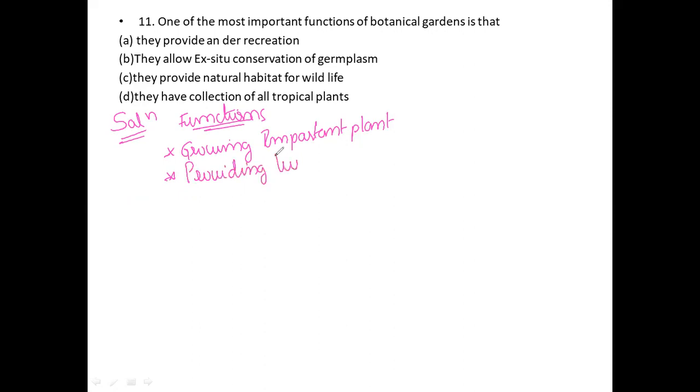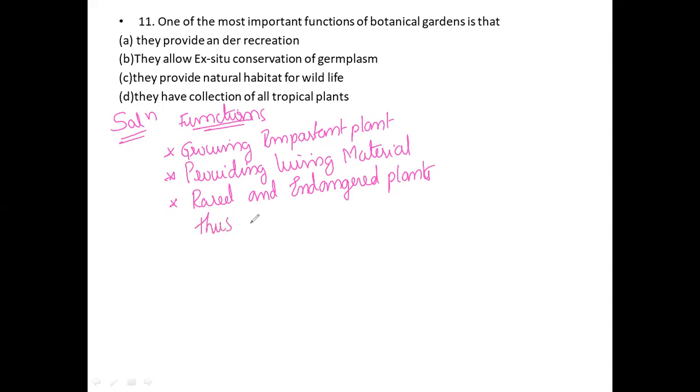Next, growing and maintaining rare and endangered plants, rare and endangered species, thus allowing ex-situ conservation.